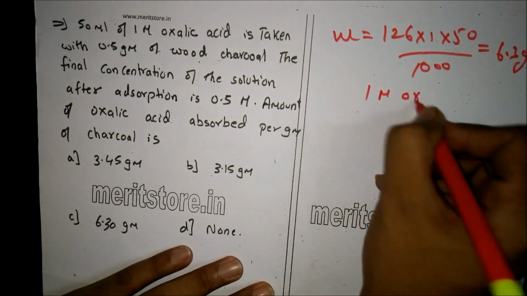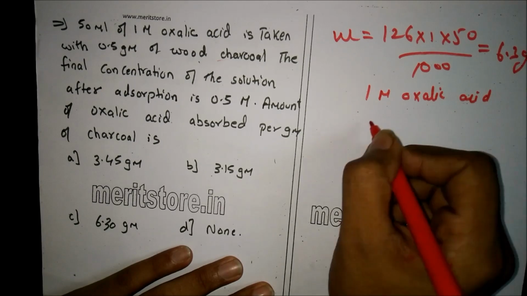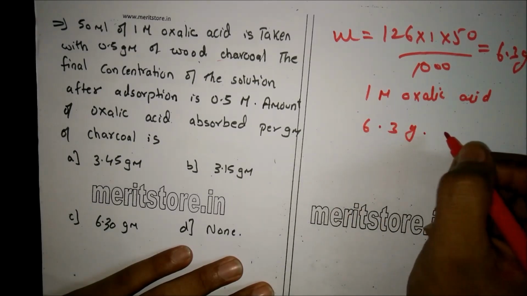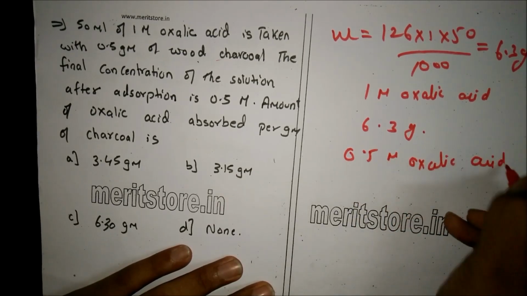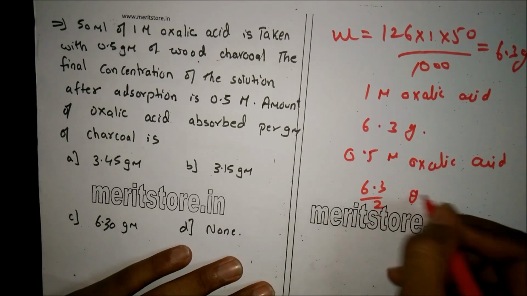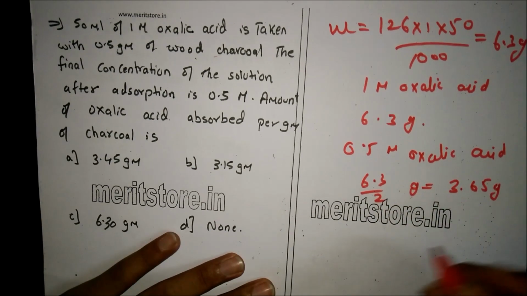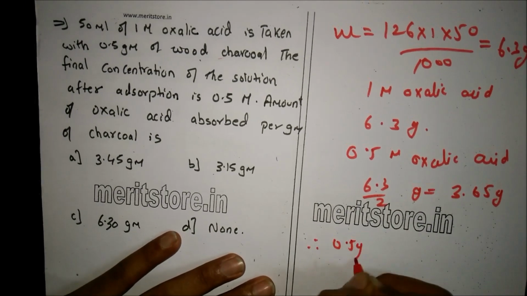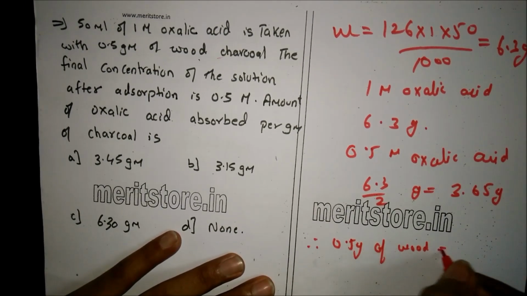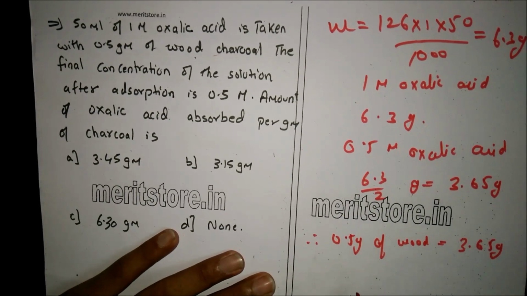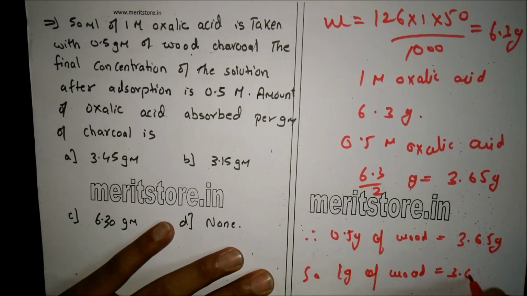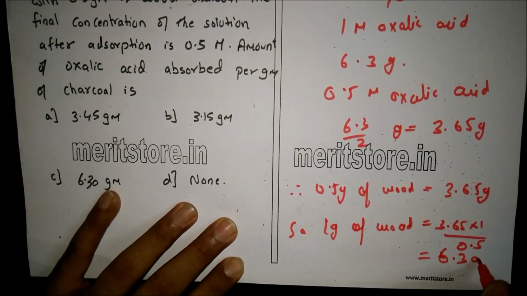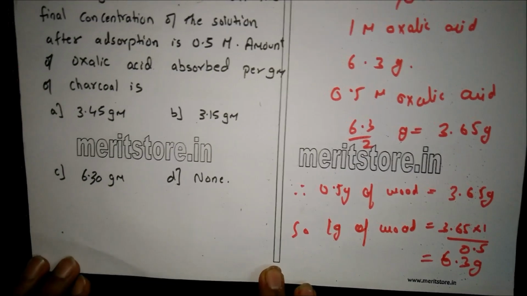Thus, 1 molar oxalic acid has 6.3 grams. After adsorption, 0.5 molar oxalic acid solution has 6.3 upon 2 grams, which is equal to 3.15 grams. Therefore, 0.5 grams of wood charcoal has adsorbed 3.15 grams of oxalic acid. So 1 gram of wood charcoal will have 3.15 into 1 upon 0.5, which is equal to 6.3 grams of oxalic acid. Therefore, the correct answer is option C.